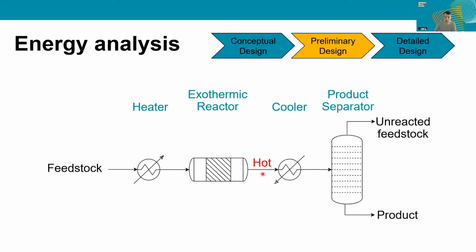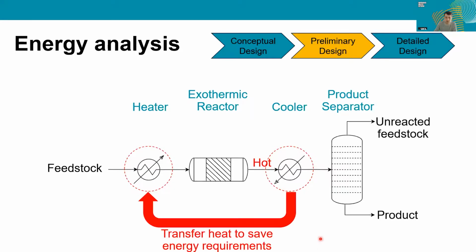So our stream coming out is hot. This unfortunately needs to be cooled in order for the separation to occur, as we require in order to extract the product that we want. So at the moment, we're paying for energy demand in our heater and also in our cooler. But what we could do is transfer heat in order to save these energy requirements. If we use the heat in this stream to heat up our feedstock, for example, then we could reduce the energy consumption of both of these, or even eliminate one or both of them.